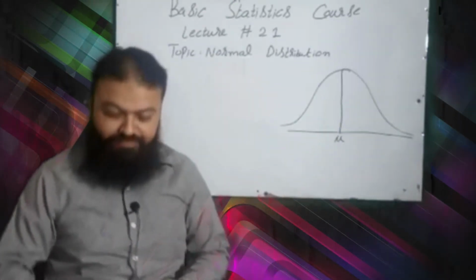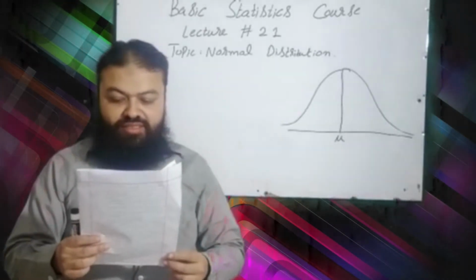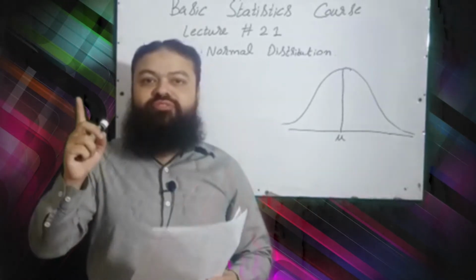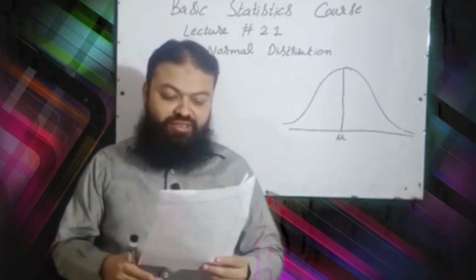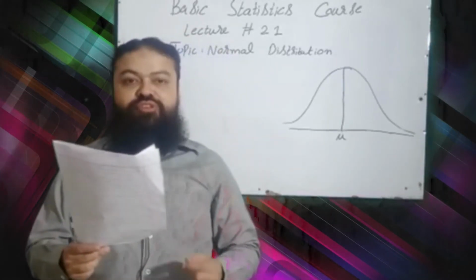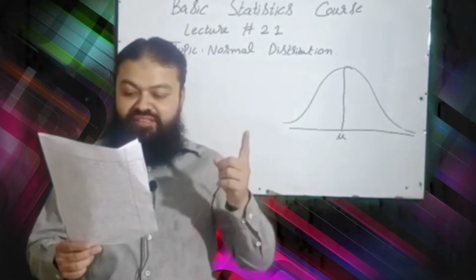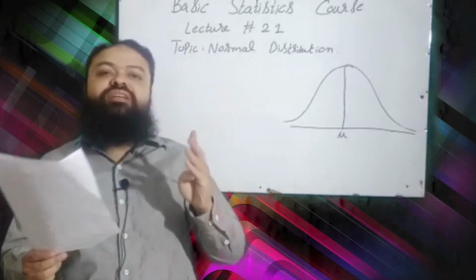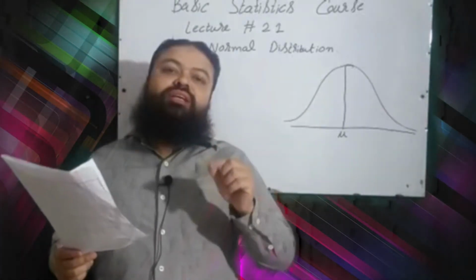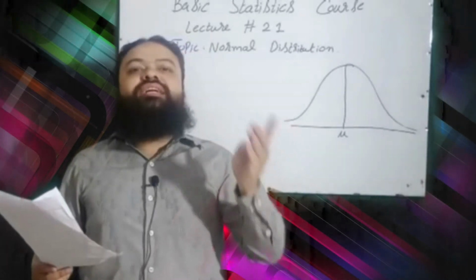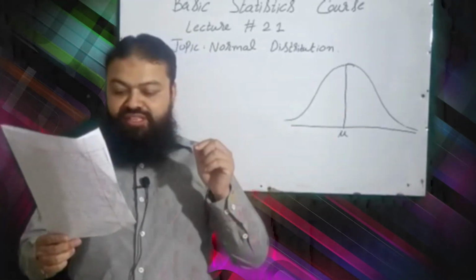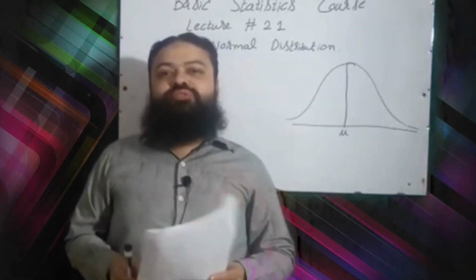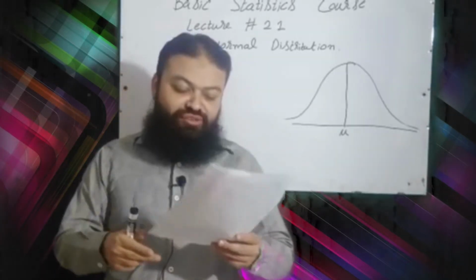Question number 1 is normal distribution was firstly discovered by De Moivre is the correct option. Question number 2, normal distribution was invented by A. Laplace, B. De Moivre, C. Gauss, D. all of the above. Dear students, D is the correct option. It is invented by Laplace, Gauss and De Moivre. Question number 3, normal distribution is also known as Gaussian distribution, a very important multiple choice question.